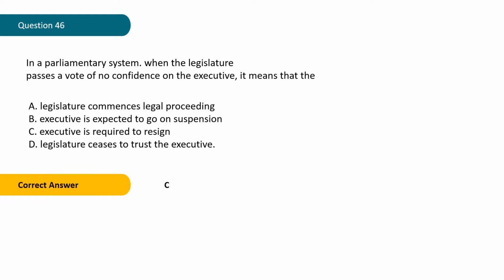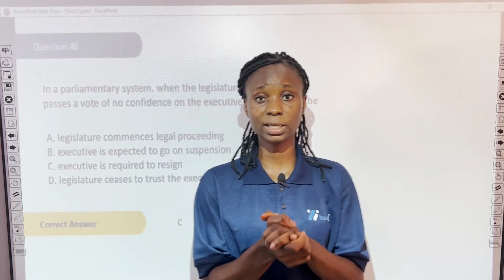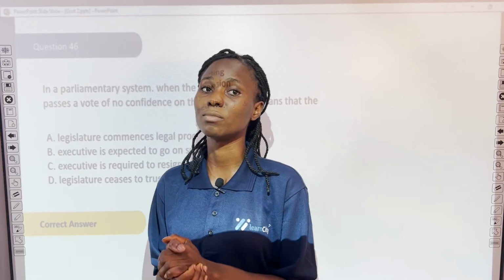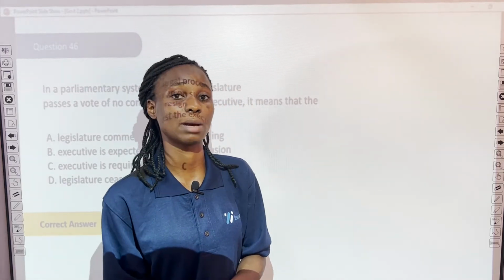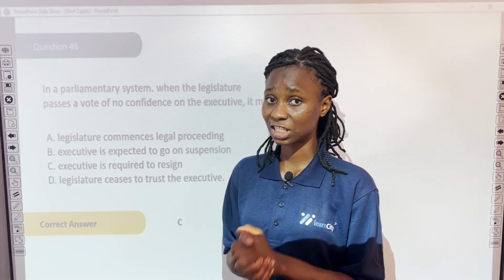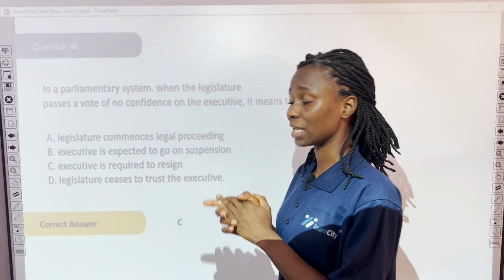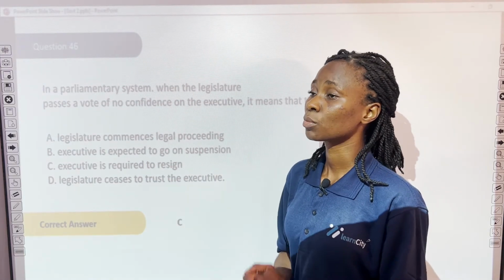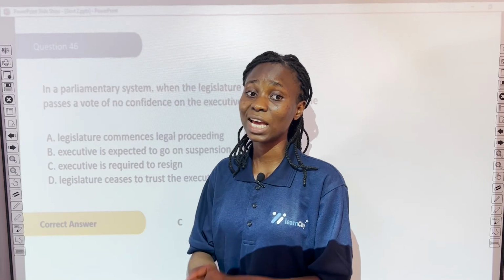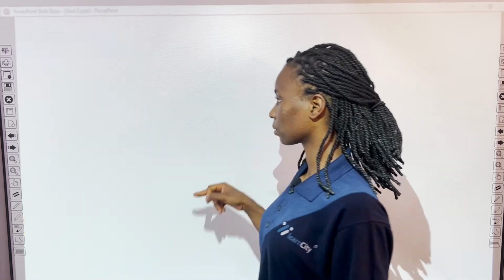And a quick run through checks and balances. Now, checks and balances ensures that no arm of government abuses their power. So a vote of no confidence is used by the legislative arm to check the excesses of the executive arm in the parliamentary system. So when the vote of no confidence is passed by the legislature, the executive is meant to resign from their office.